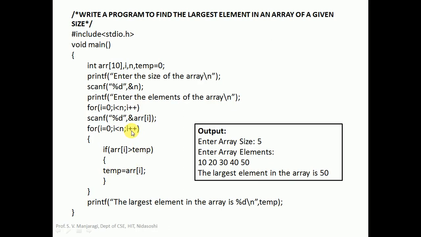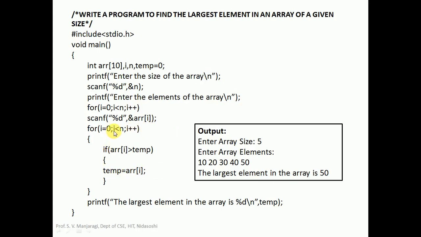I will become 1. Check the condition. Is 1 less than 5? True. Come here. Then we take array of I. I is 1, so it will be array of 1. Array of 1 is this one, 20. Let us substitute 20 here. And what is temp here? Temp was 10. Is 20 greater than 10 here? True. The condition is true, and we come here and make temp equal to array of I, that is array of 1. So at this time temp became 20. The largest element till now is 20. We come here, I plus plus. I will become 2 now.